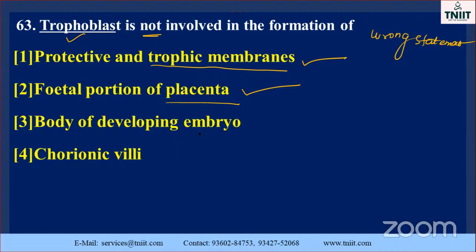Body of developing embryo? No. Trophoblast is the outermost layer, so it will not come to this. And also chorionic villi, so it is also correct. So trophoblast, what are the formations? Protective and trophic membrane, fetal portion of the placenta, chorionic villi. These are all done by trophoblast.